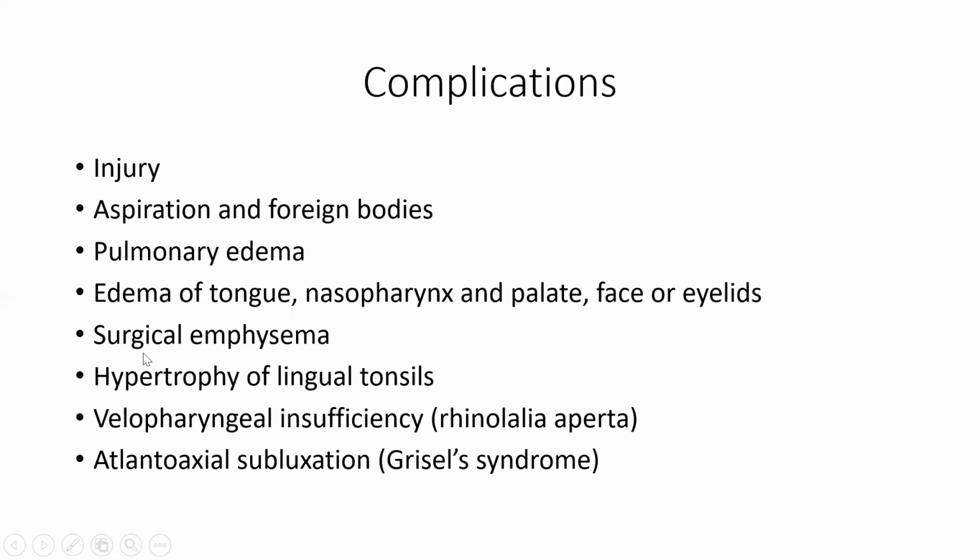Then if the superior constrictor muscle is injured, it can lead to surgical emphysema. Then there is compensatory hypertrophy of the lingual tonsils, because it also forms a part of Waldeyer's ring. Then velopharyngeal insufficiency can be there, in which hypernasality will be present, which is called rhinolalia aperta. And if during Rose position hyperextension is done, then it can cause atlantoaxial subluxation, which is called Grisel syndrome.